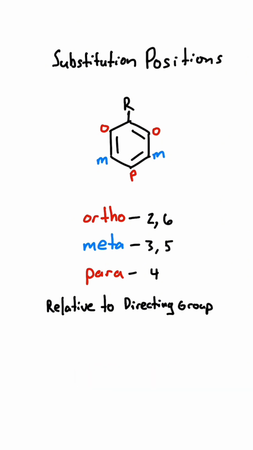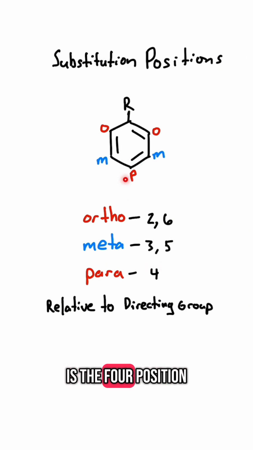But anyway, ortho, with respect to our R group, which would be our directing group, is the 2 and 6 position. Meta is the 3 and 5 position, and then para is the 4 position. Just remember, it's always relative to your directing group.